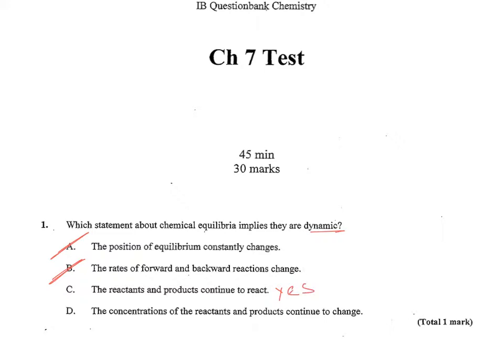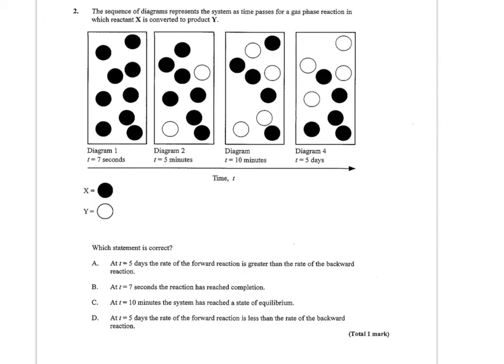So as fast as reactant is colliding and making product, other product is colliding and making reactant. The concentrations of reactants and products continue to change. Now, the concentrations remain the same because of the balance between the forward and reverse reactions. So C is the only true statement for number 1.